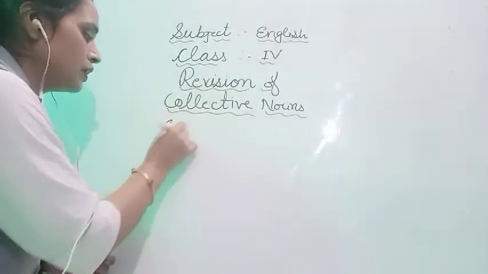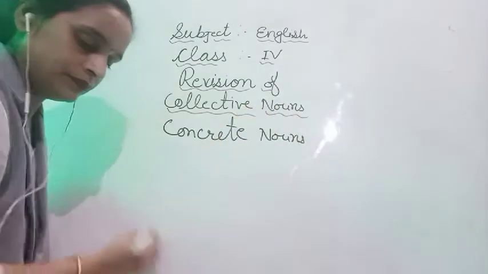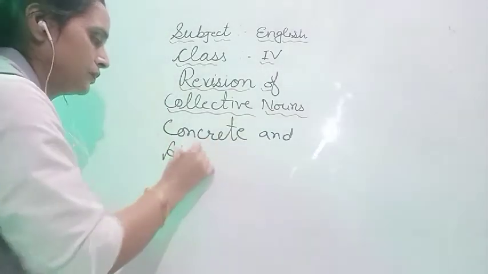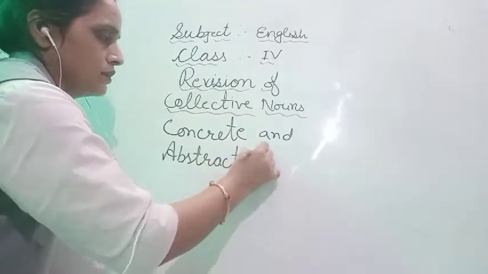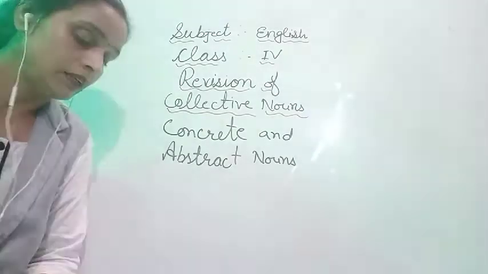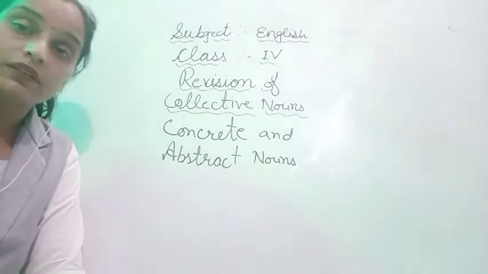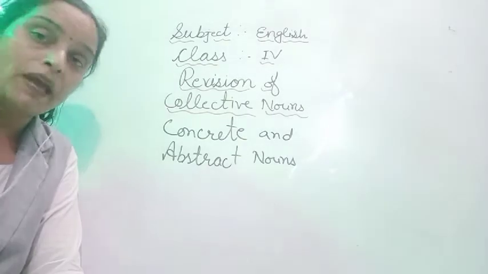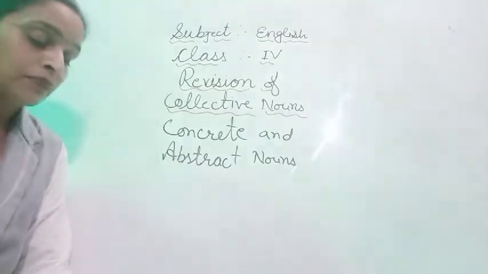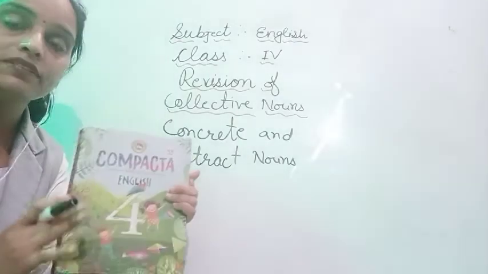Concrete nouns and abstract nouns. First here I want to tell you, concrete nouns name a person, animal, place or thing that you can experience with your five senses. Means you can touch, you can taste, or you can smell also. Fine. So here examples are given in your book: flowers, rain, books. It means if I say this is a book and I can touch this book and I can see it also, it means this is a concrete noun.